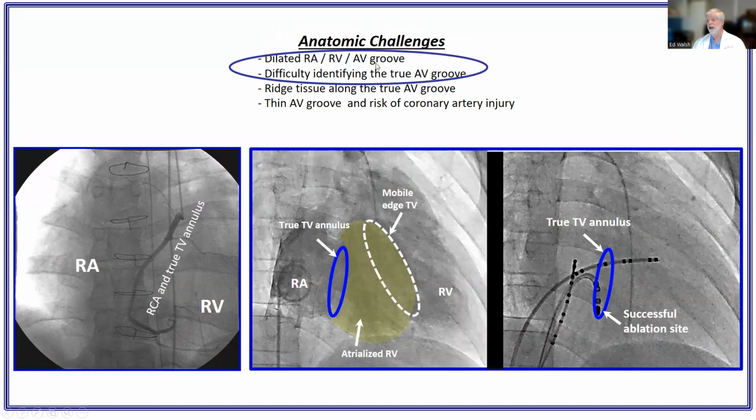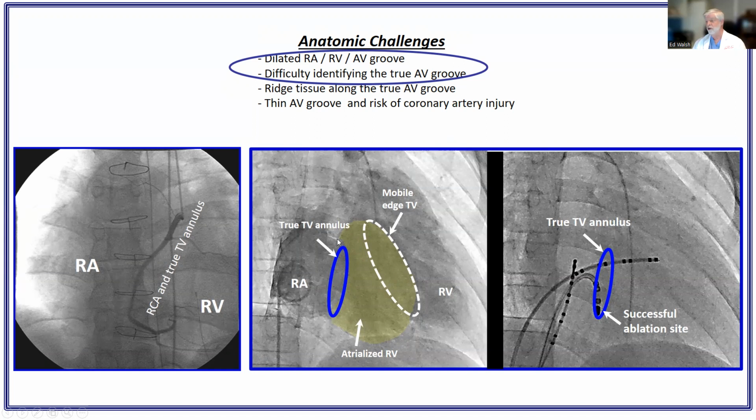So the anatomic challenges, well, one's pretty obvious. RA tends to be enlarged. And a great example is this AP view here where we're injecting the right coronary artery. So here's the true AV groove. This is all right atrium here. It's humongous. What we find very helpful is doing an old-fashioned angiogram in the right atrium.